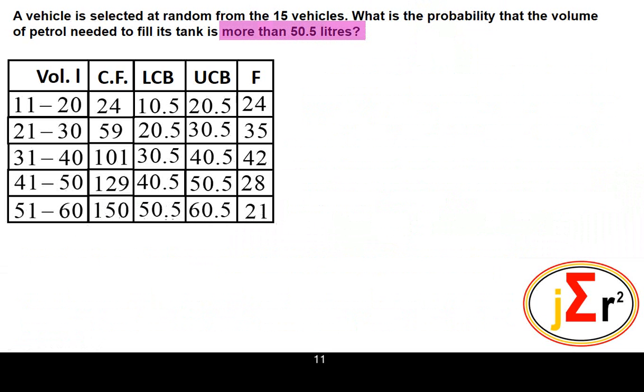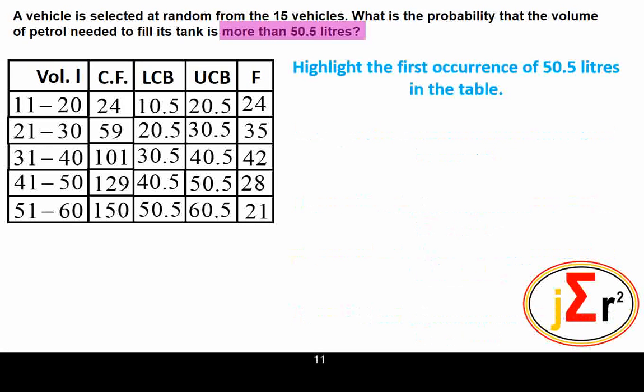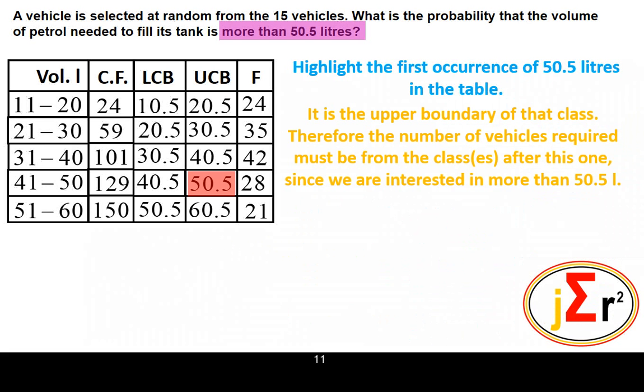Now, more than 50.5 liters. So we need those vehicles whose tank requires more than 50.5 liters to fill. We are highlighting that. So we have to focus on the 50.5 liters because we need the total number of vehicles, first of all, which require more than 50.5 liters to fill the tank. And those will be the total number of events that will give a favorable outcome.